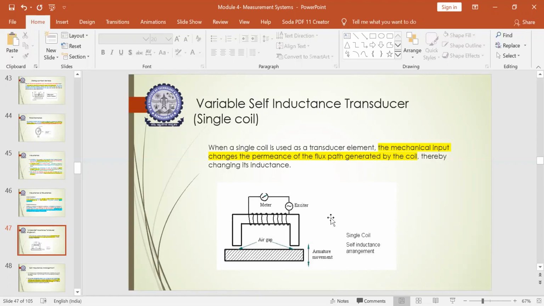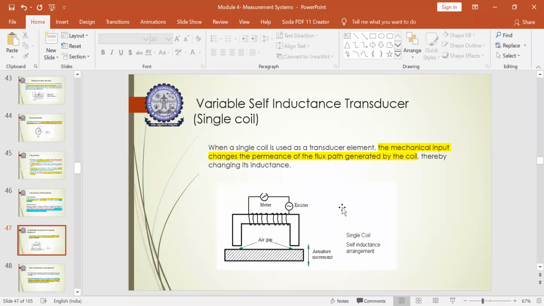Okay, so the mechanical input, which is given in the form of displacement, will be converted into the flux which will be made to pass through the coil, and the flux which is generated will be reflected in the output signal. So it is just for a single coil.